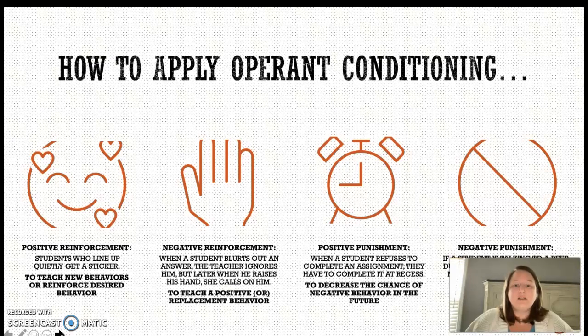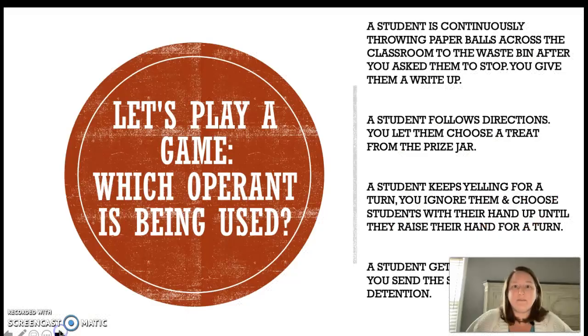Number three is positive punishment. When a student refuses to complete an assignment, they have to stay in and complete it at recess. The goal is to decrease the chance of negative behavior in the future. And number four is negative punishment. An example is if a student is talking to a peer during a test, the teacher may move the student to the back of the room away from peers. The goal is to decrease unwanted behavior.